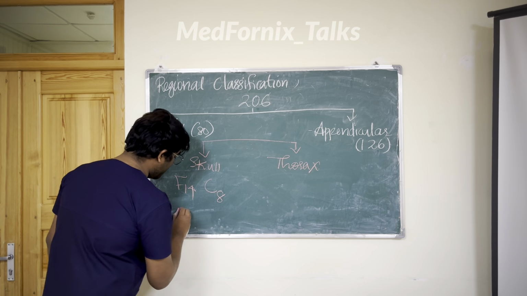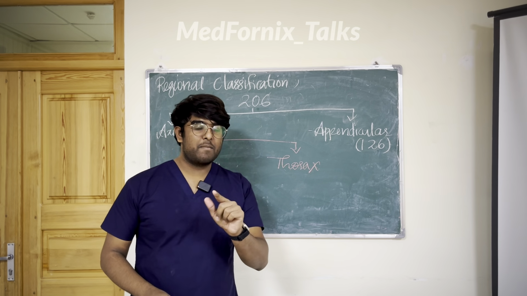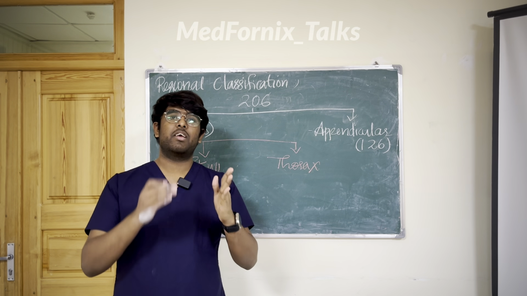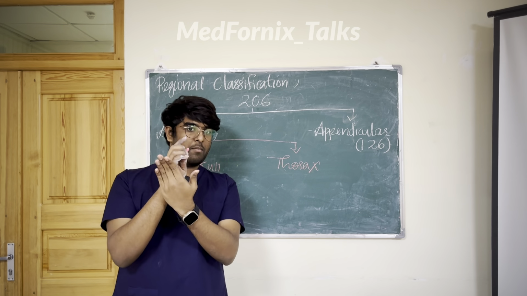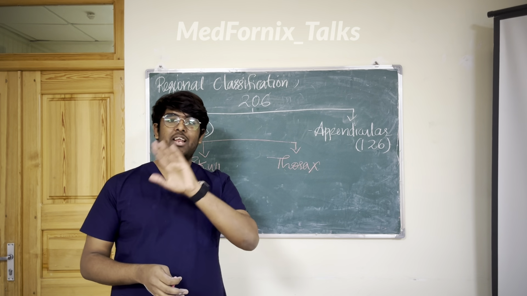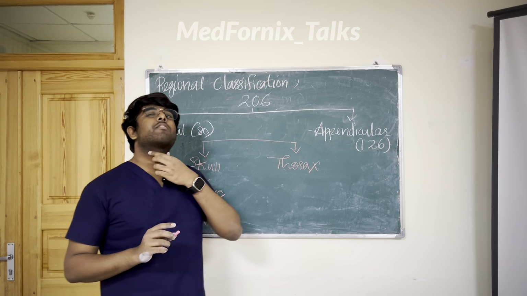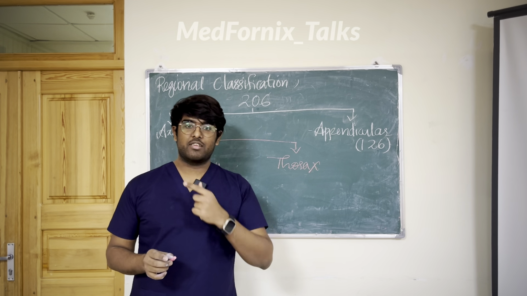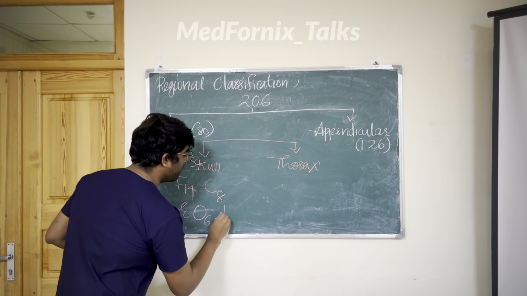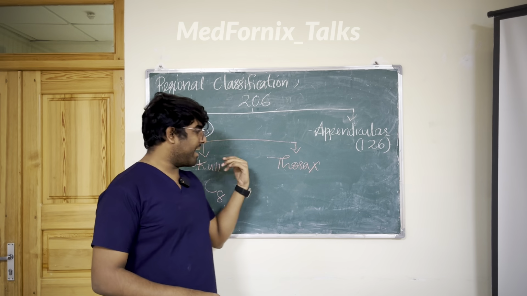Then, have you heard about ear ossicles? Ear ossicles: malleus, incus and stapes. On the left side I have malleus, incus and stapes, 3 bones. On the right side again 3 bones, and 3 plus 3 is 6. So 6 ear ossicles are there. One small bone is here in the throat, known as the hyoid bone. The hyoid bone is also in the skull part of the axial skeleton.